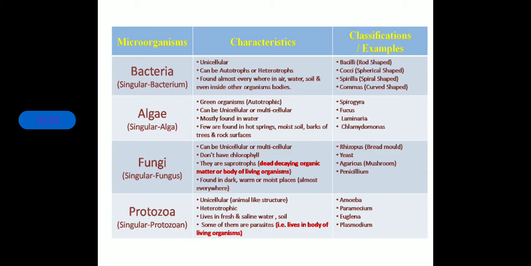Clear? They can be autotroph or heterotroph. This is a very important point. I hope all of you are aware of what autotrophs and heterotrophs are. Autotrophs are the organisms which are able to prepare their own food, and heterotrophs depend upon other living organisms or non-living things for their food. Clear?